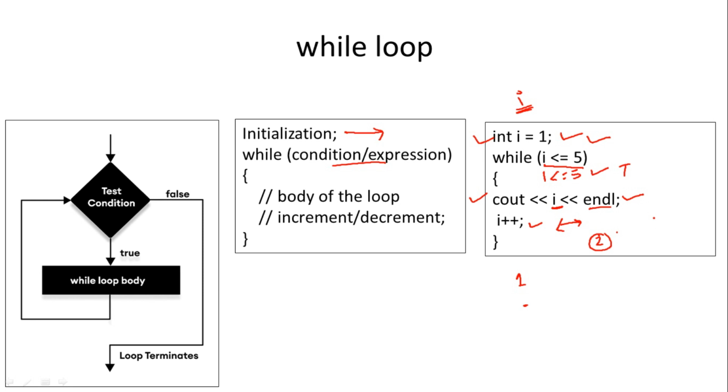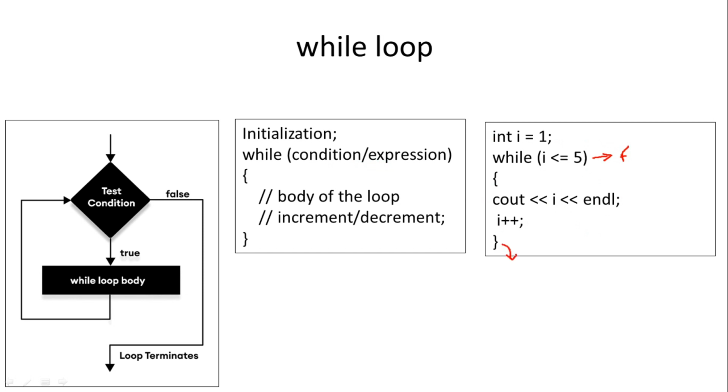After this I plus plus, control will not directly go out of the loop. Why? Because whenever this condition is true, this part will be repeated. This part will be executed multiple times. When this condition becomes false, only after that will control come out of the loop.